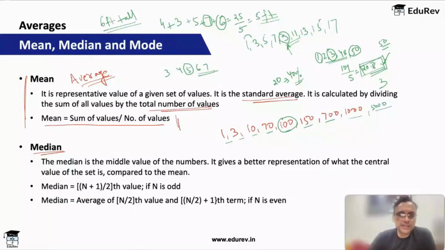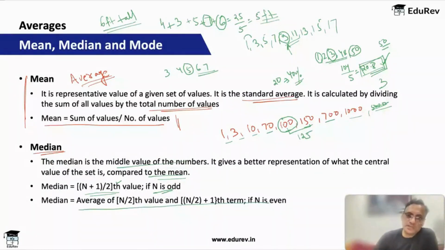So the median is the middle value of the numbers. It gives a better representation of what the central value is compared to the mean. Also median is very simple. It is the center value. So it is the (n plus 1) by 2th value if n is odd. But what if n is even? For example, let's say this 5000 is not there. So now you have 8 values. Then it will be the average of the middle 2 values. So it will be the average of 100 and 150. That means it will be 125. So it will be the average of the n by 2th and the (n by 2 plus 1)th term if n is even. So that is what median is.